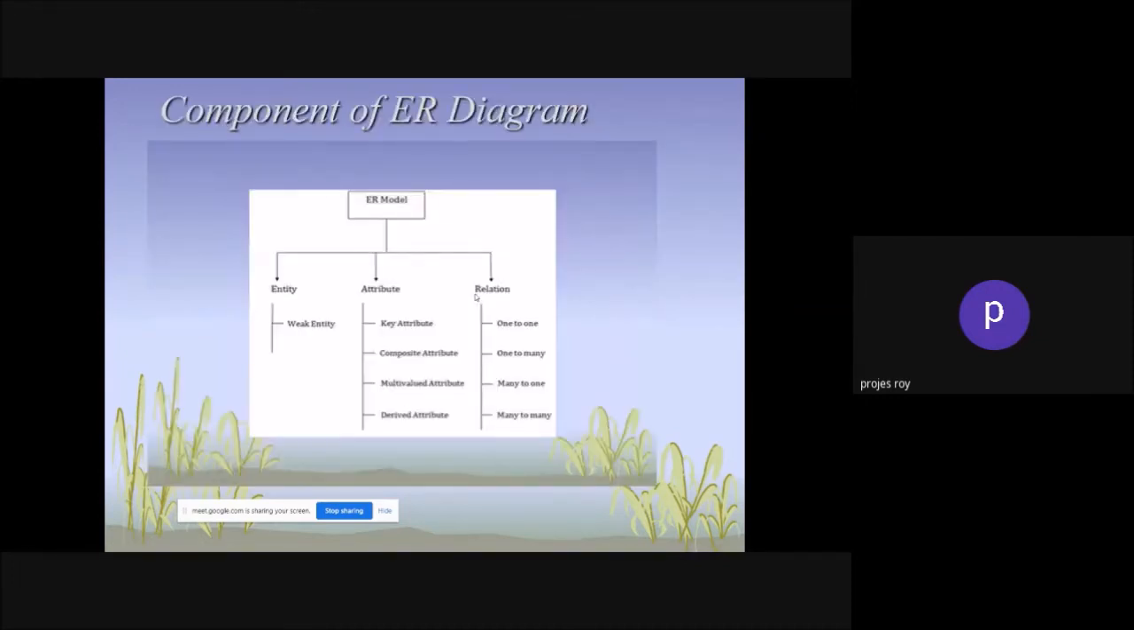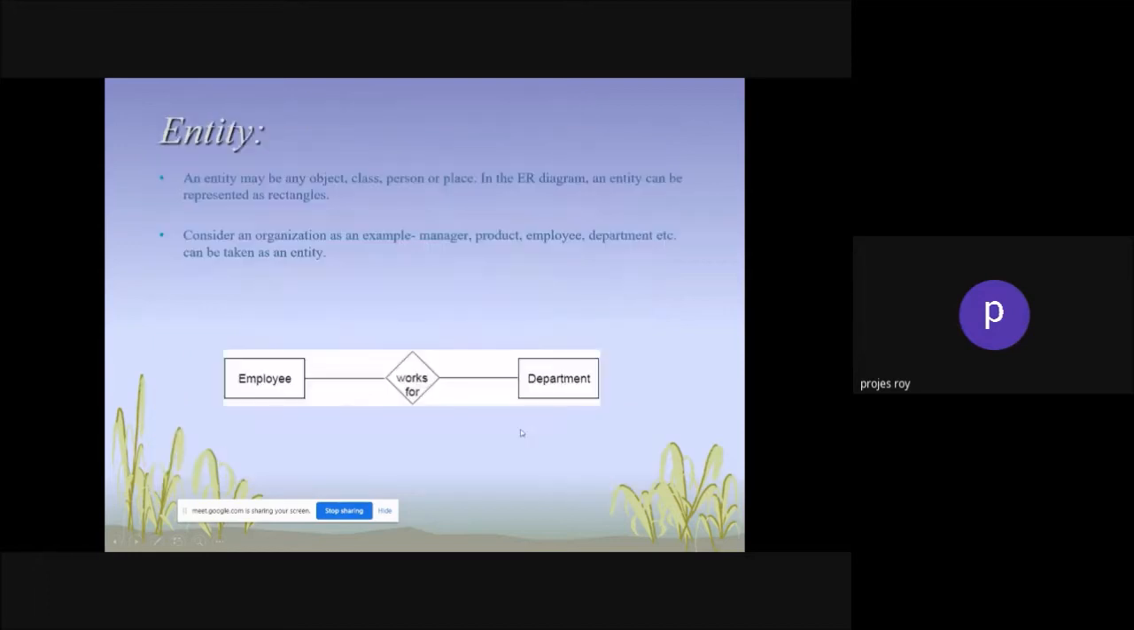Then the components of the ER diagram. ER model: entity, attribute, relation. The key attribute, composite attribute, multi-valued attribute, derived attribute. Relation: one-to-one, one-to-many, many-to-one, many-to-many. That's the relationship concept. Now here you can understand the entity.